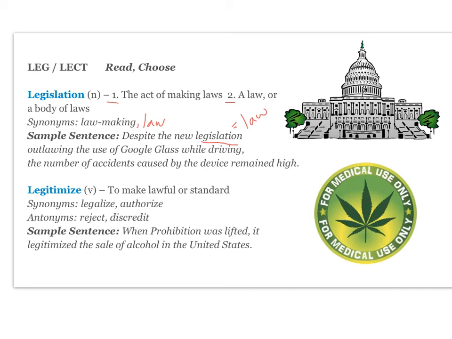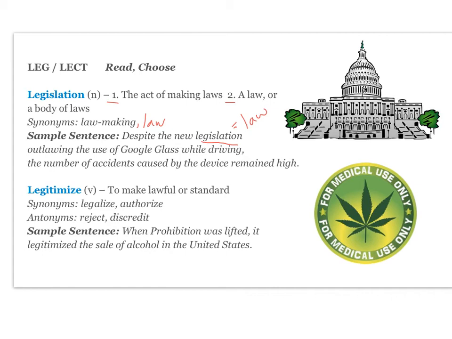And your next word is legitimize. It's a verb and it means to make lawful or standard. So you often talk about this with something that previously has been seen as not really legitimate or not really legal, and then something legitimizes it. So a law could legitimize something, or someone with a lot of political power, like the president, could legitimize something by saying that it's okay.